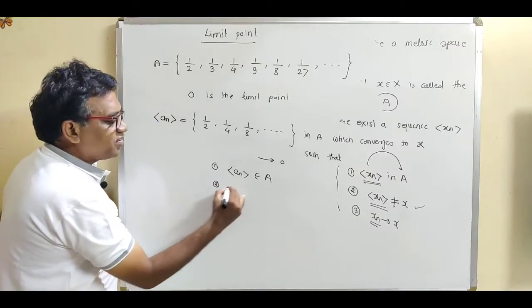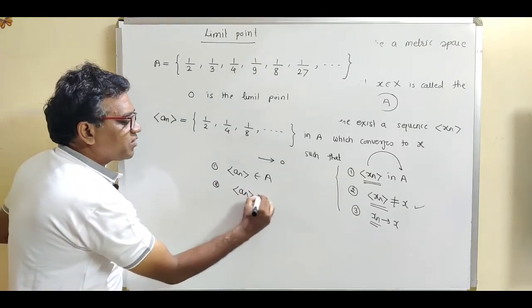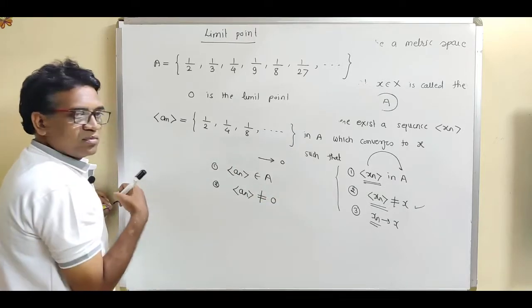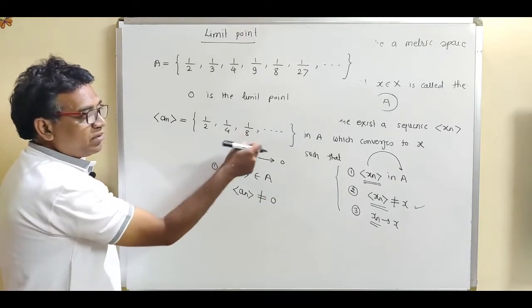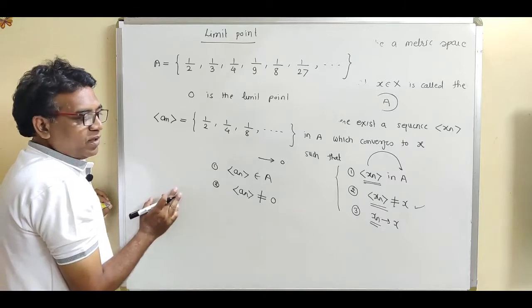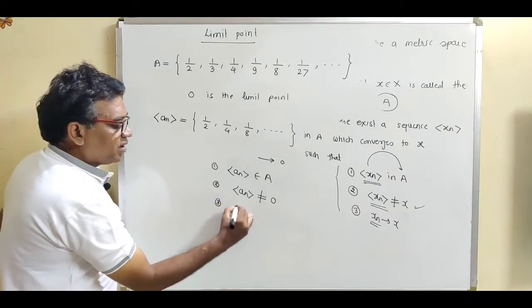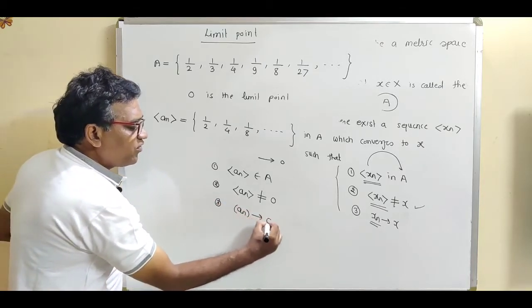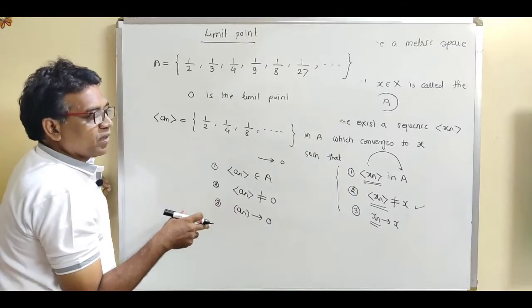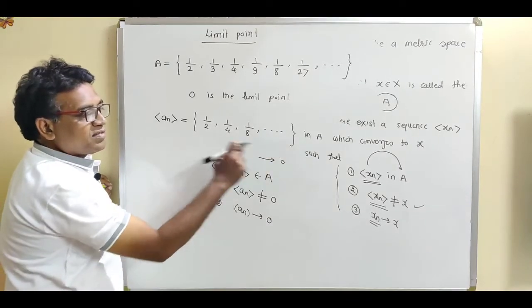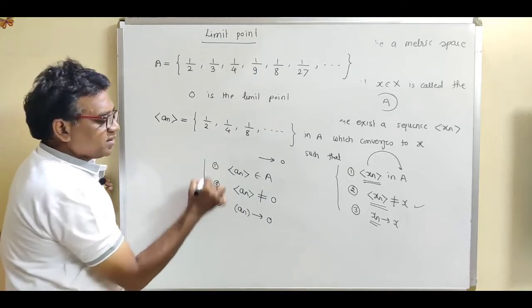What is the second condition? None of the terms of the sequence is equal to 0. There is no term which contains the element 0. And what is the third condition? This sequence an obviously approaches 0. So obviously this sequence an satisfies these three conditions.